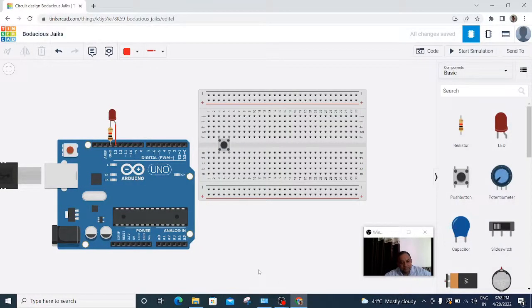Hello everyone, continuing with our previous lecture of LED. Now we are going to use a push button, that is a variable.